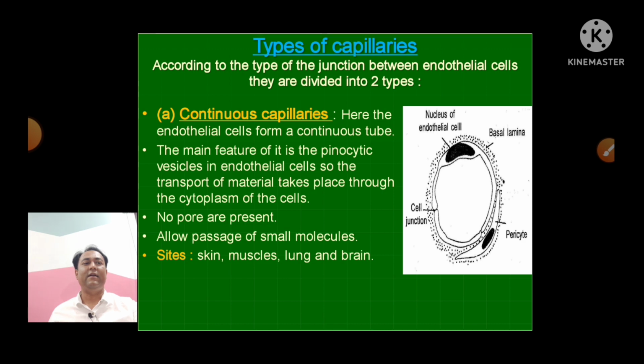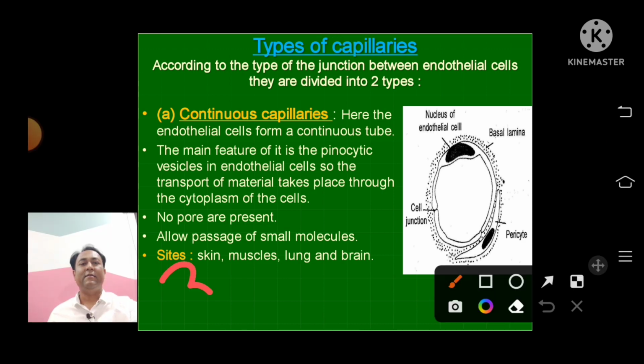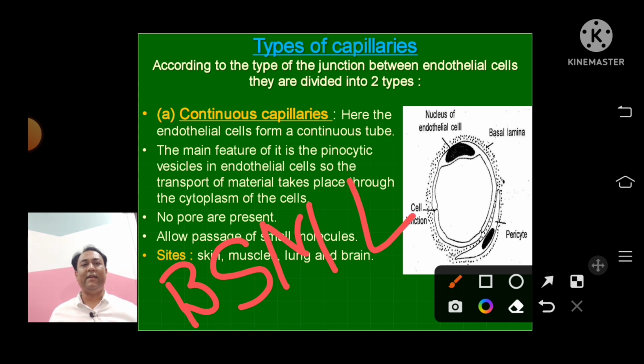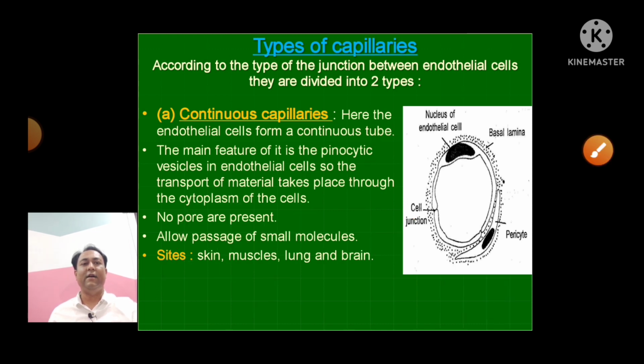You can remember it like BSML. BSNL होता है ना सिम कार्ड BSNL का, N की जगह M कर दो, BSML. B for brain, S for skin, M for muscle and L for lung.